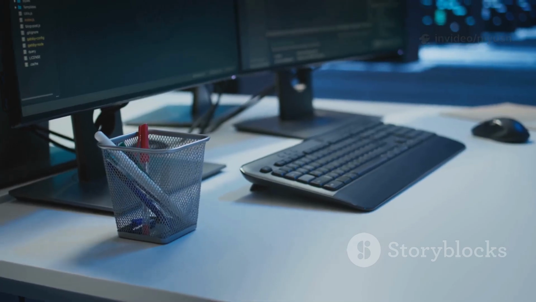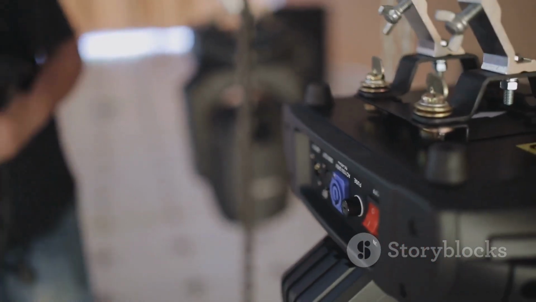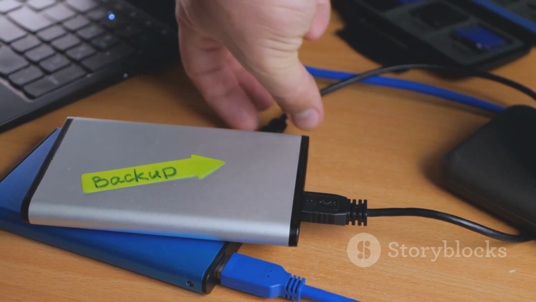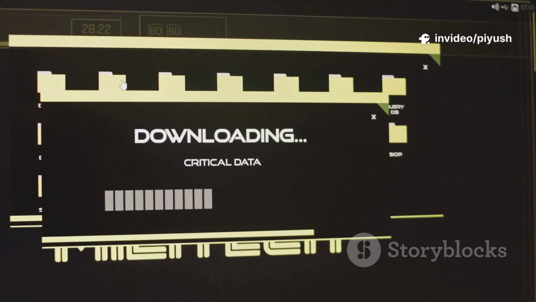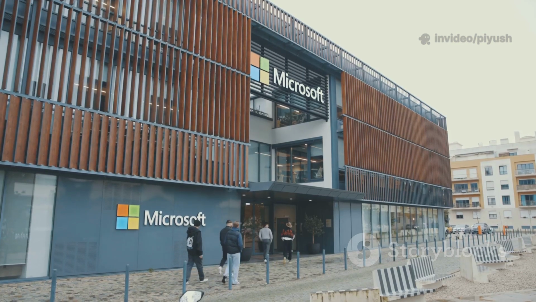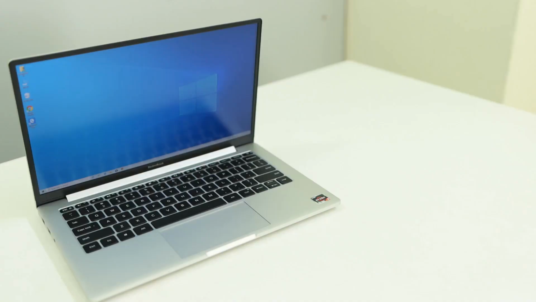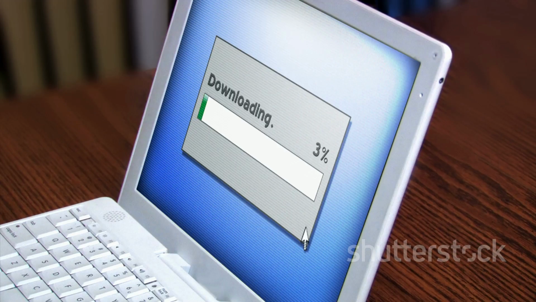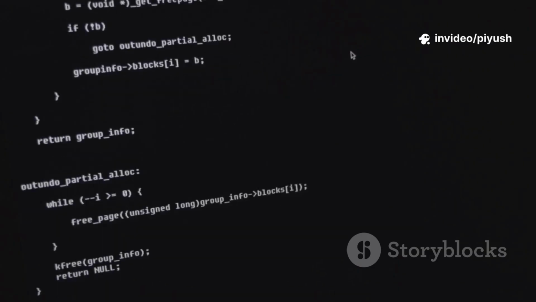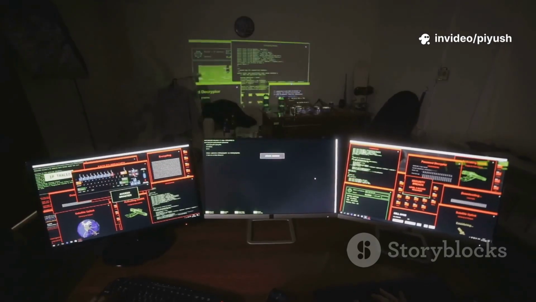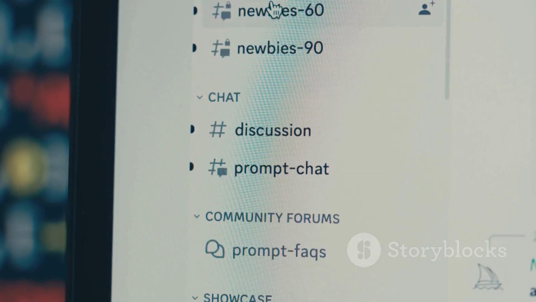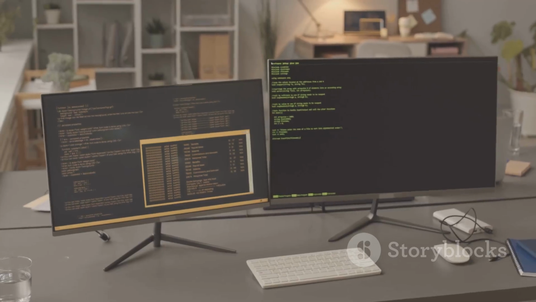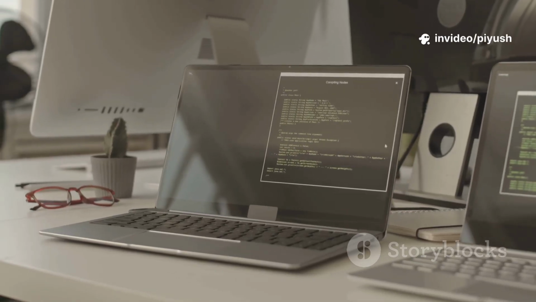We'll start with the essentials, making sure you have everything you need before we even begin the installation. This includes backing up your precious data, gathering the necessary tools like a simple USB drive, and downloading the official operating system files directly from their sources. Then, we will guide you step by step through the Windows installation process, which is the most common starting point for many users. After that, we will explore the world of Linux, showing you how to install a popular version like Ubuntu or Linux Mint. Finally, we'll show you how to set up a dual boot system, allowing you to have both Windows and Linux on the same computer.